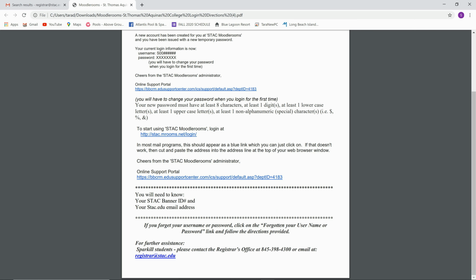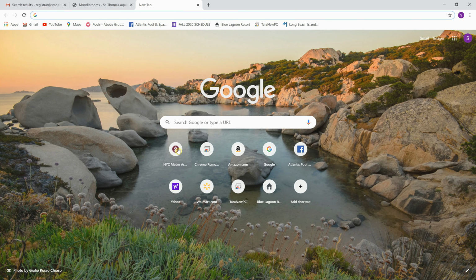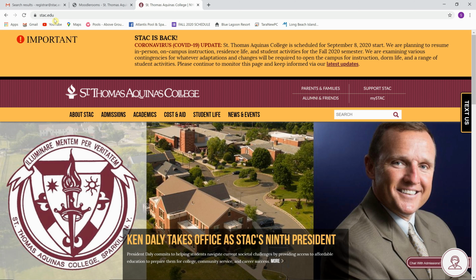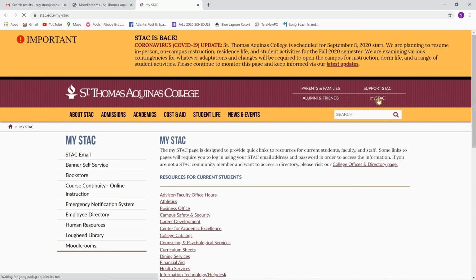Once you have set up your Moodlerooms account, then you can always access it via the STAC website. So let's go back to the STAC website that we are already on, and that is www.stac.edu. You want to go to the upper right hand corner because now you're a current student and select My STAC.